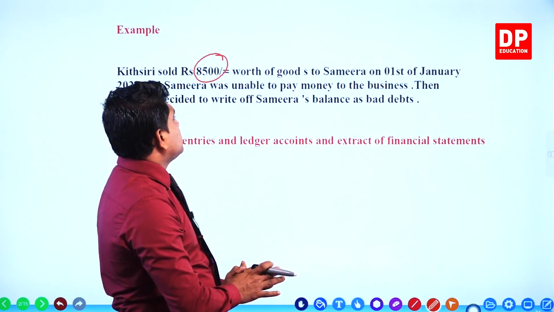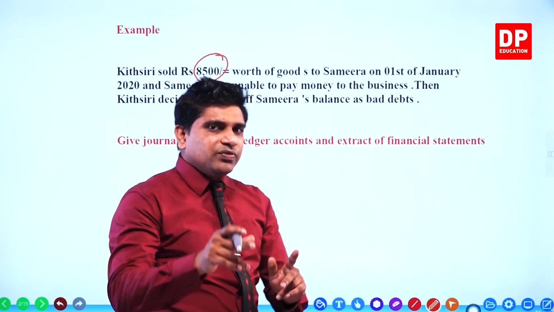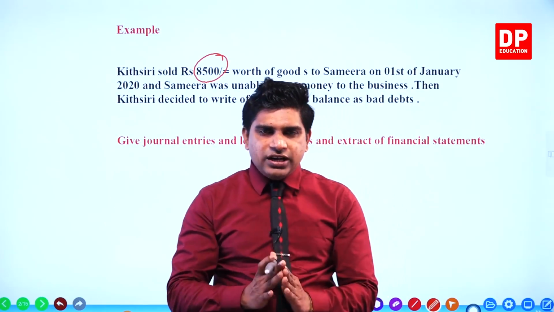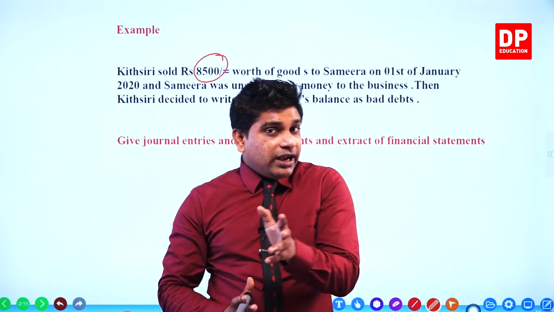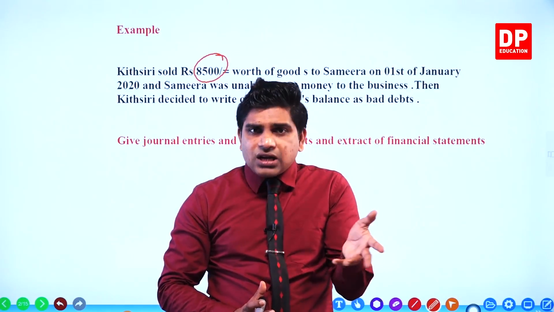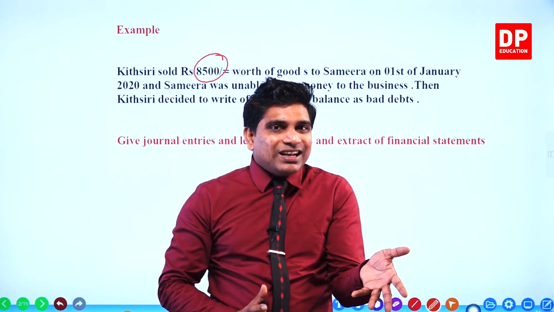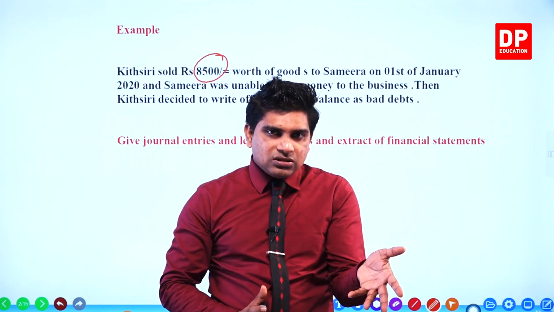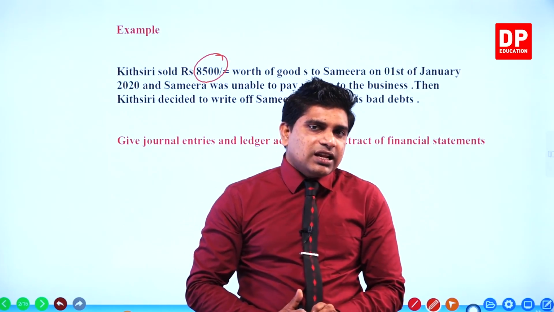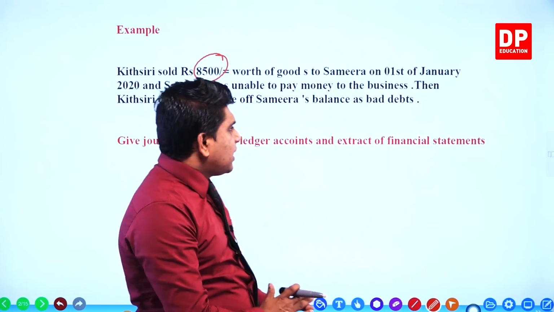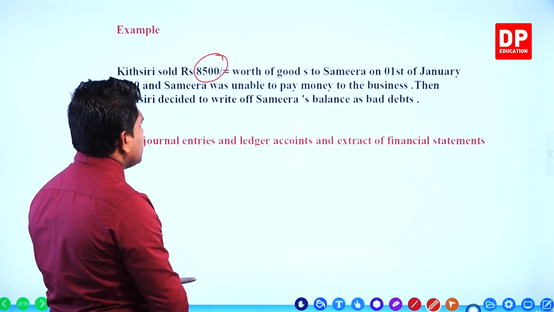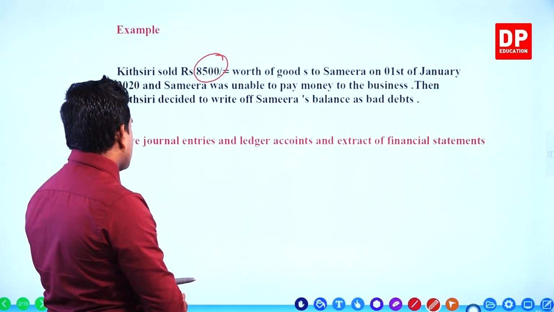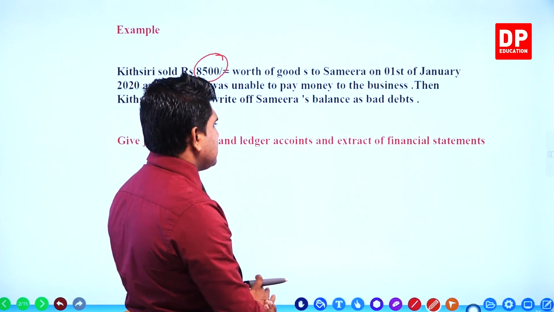When they give the name of the person, you know well it's on credit. But the problem is, until the end of the year Samira was unable to pay that 8,500 rupees. Then Kitseri decided to write off this 8,500 as bad debts.